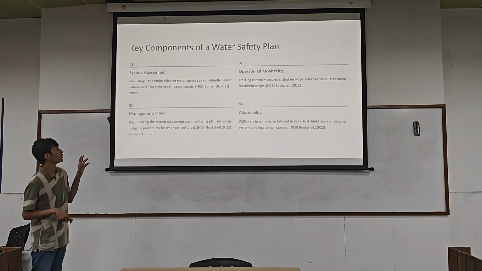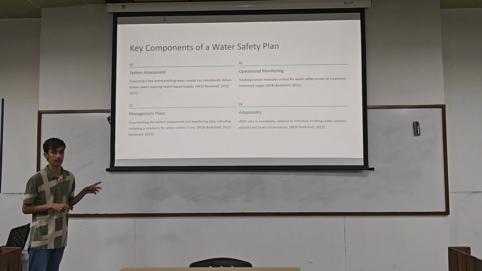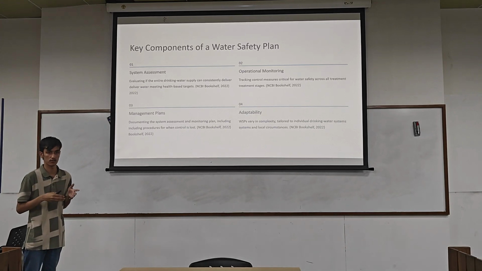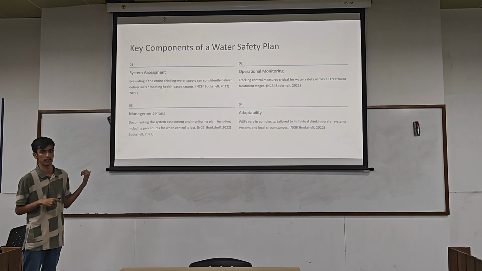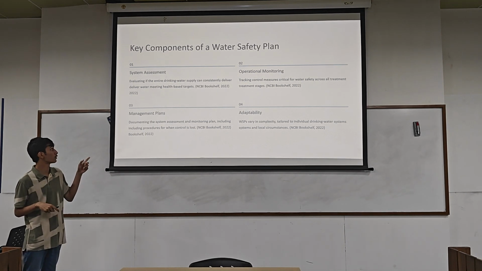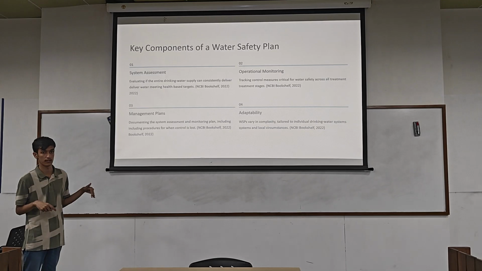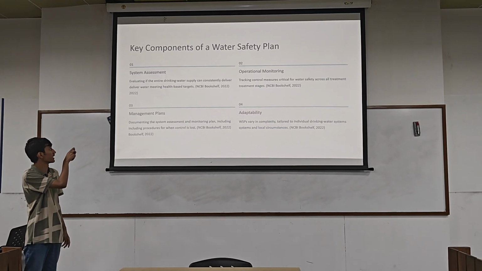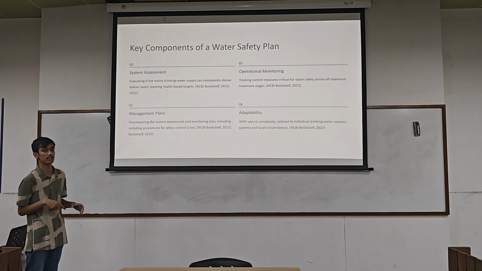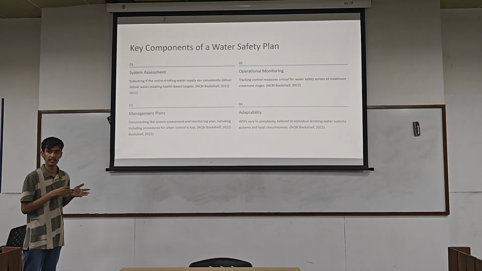Now, the key components of a water safety plan. There were the philosophies that we talked about, our mindset and all. Now let us look at how we implement those things. Firstly, we evaluate the entire system, completely from the source.